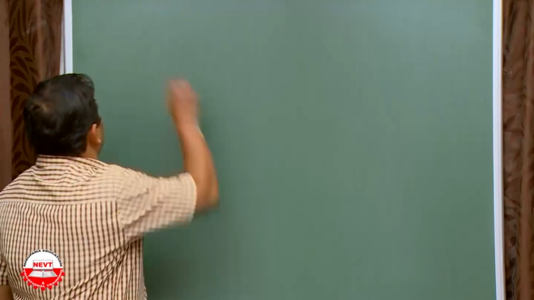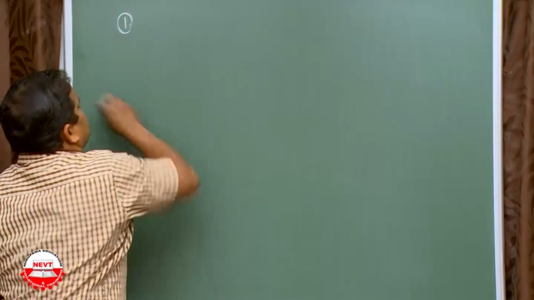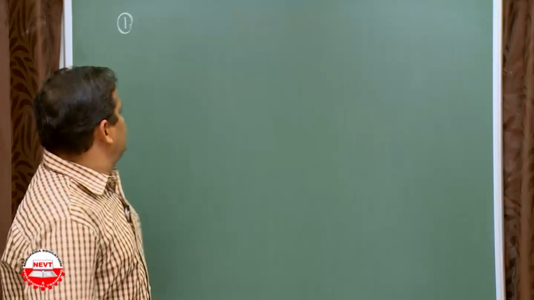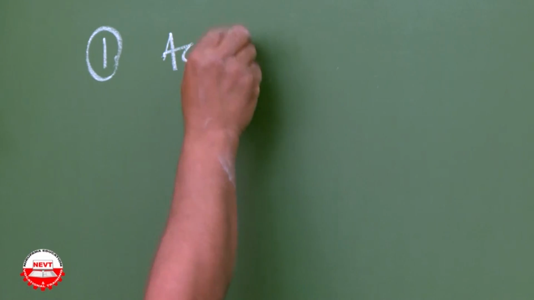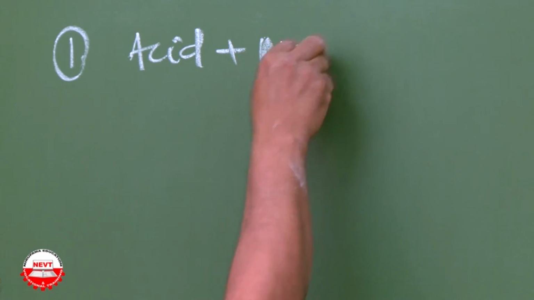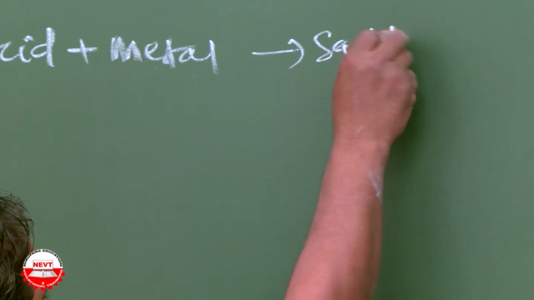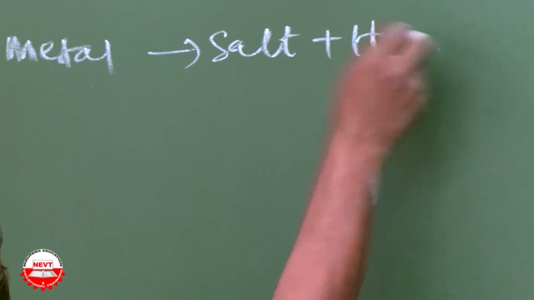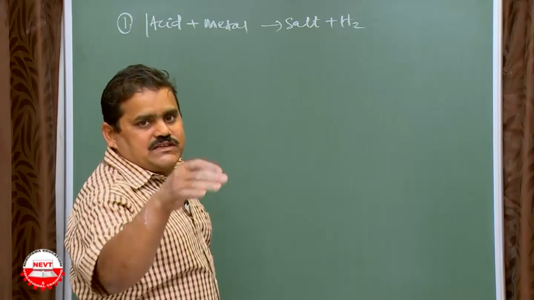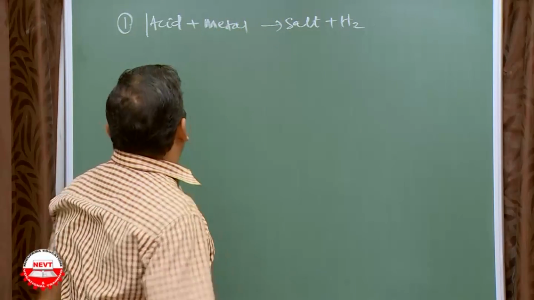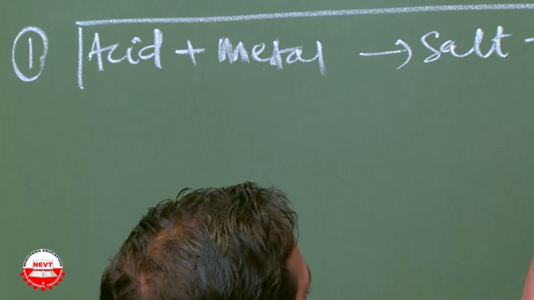The first point is how acids and bases react with metal. Acid plus metal gives salt and hydrogen. The point in your book is how acids and bases react with metal. Acid with metal gives salt and hydrogen. Okay?